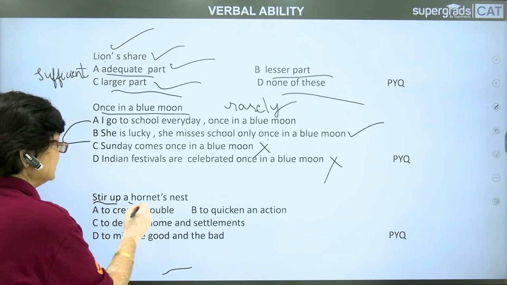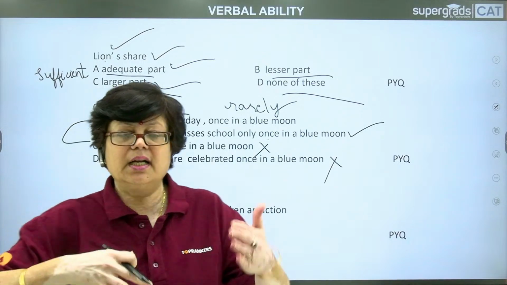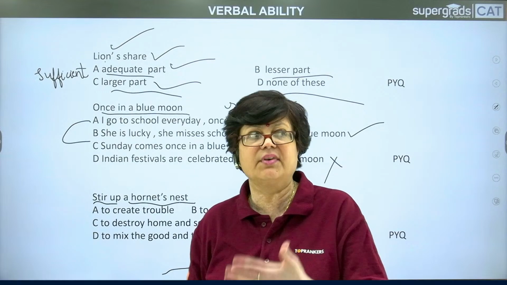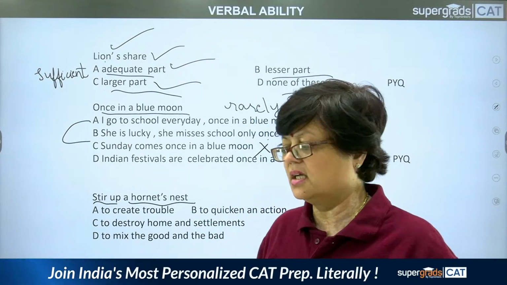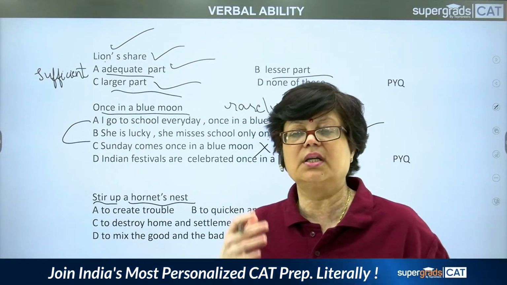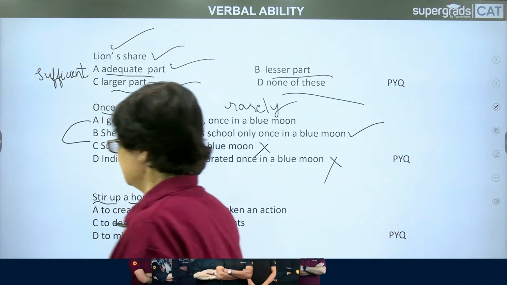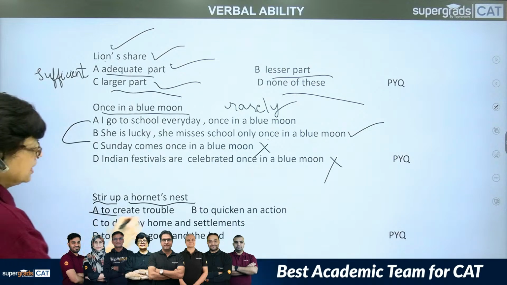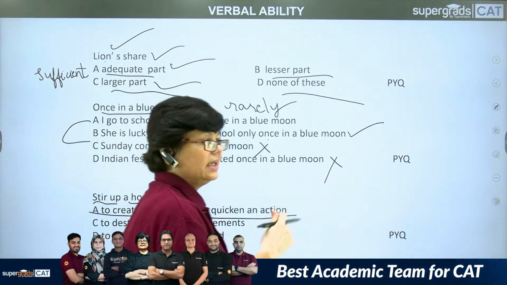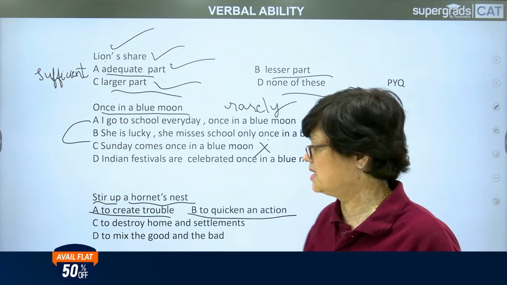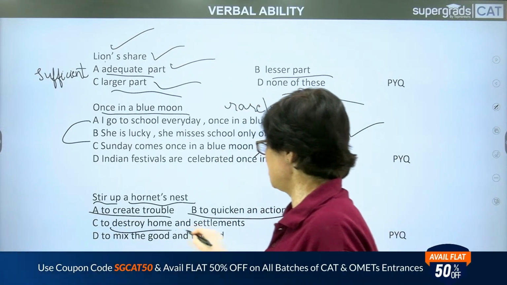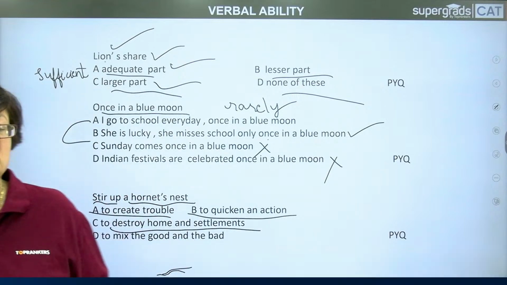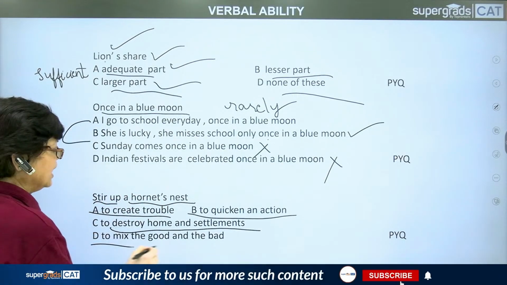Stir up a hornet's nest. To stir up is to cause something to get into an upheaval, into a state of unrest, into a state of commotion or confusion, right? So what are the options? Let us examine the options. A, to create trouble. B, to quicken an action, to make an action faster. Then C, to destroy home and other settlements, and D, to mix the good and the bad.